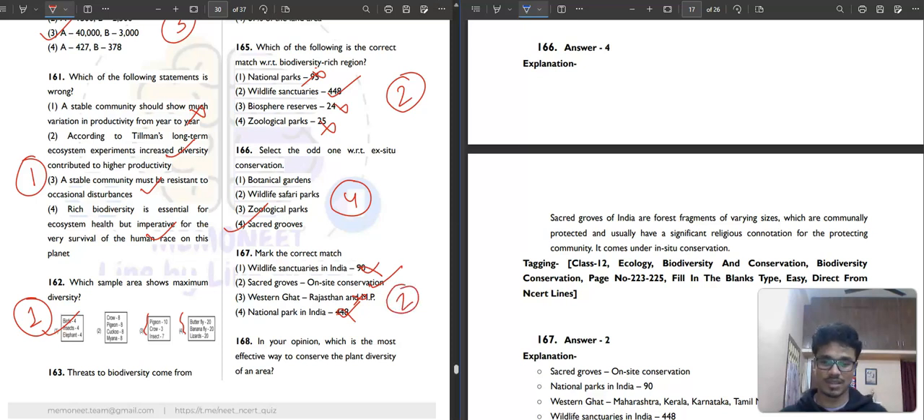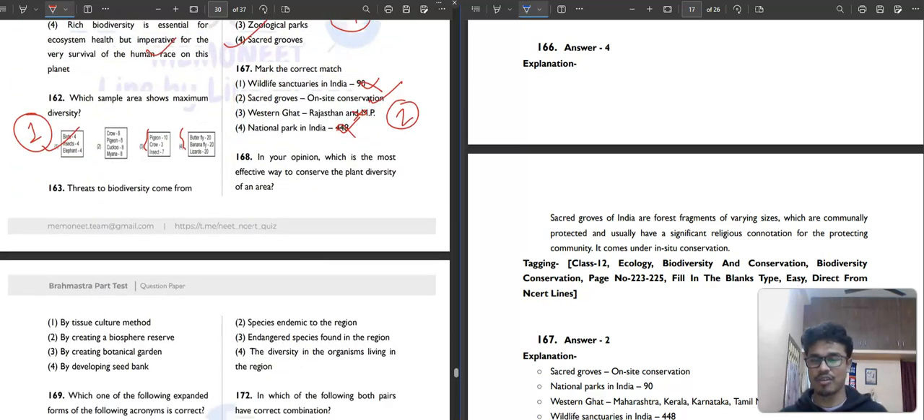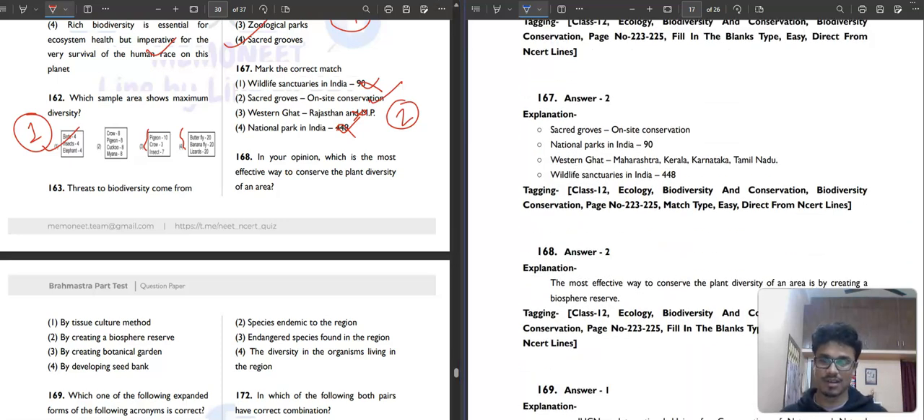Then question number 168. According to your opinion, what is the most correct, effective way to conserve the plant diversity in an area? Tell me. What do you think? What does your brain say? By tissue culture method? No. By creating a biosphere reserve. That's why we are all studying the ecology. The most effective way to conserve plant diversity of an area is by creating biosphere reserve. That's why we will go with the second option, and it will be correct.